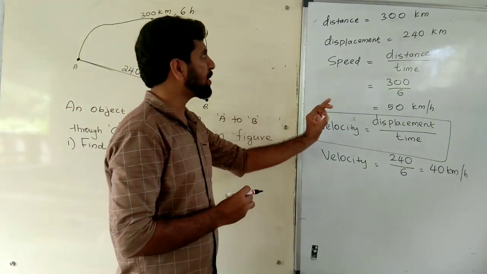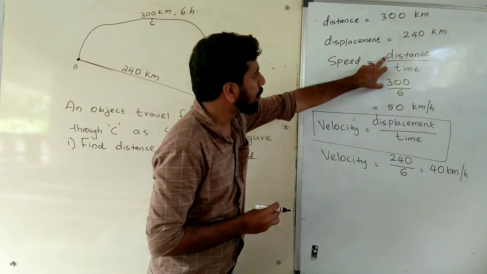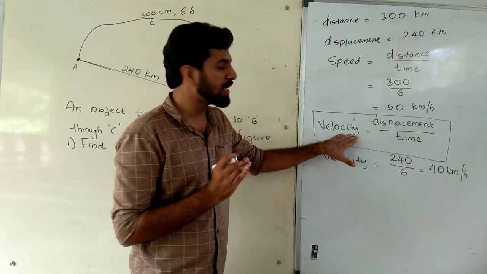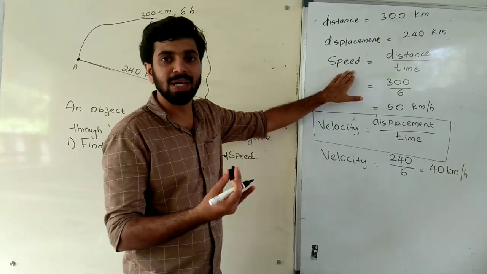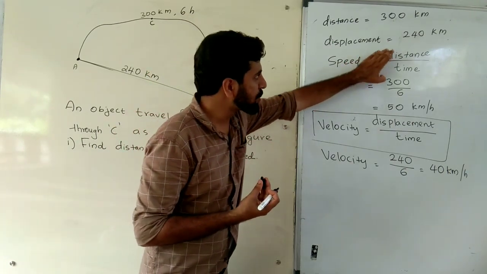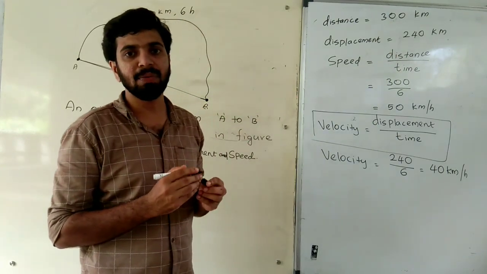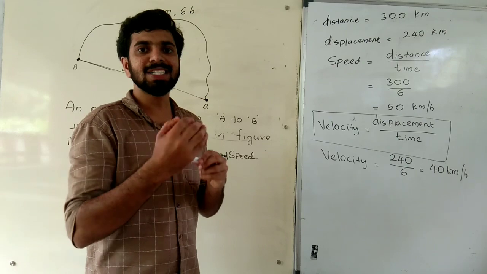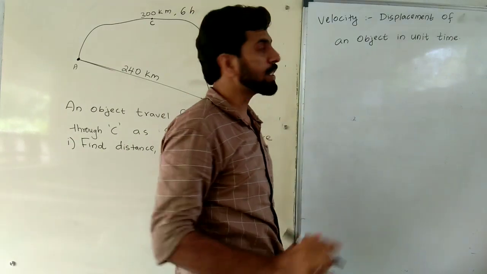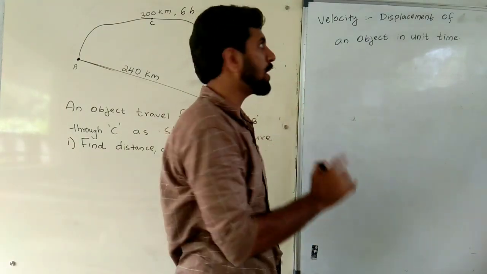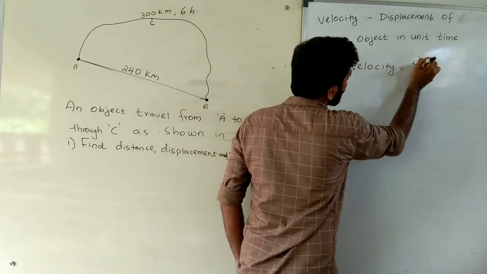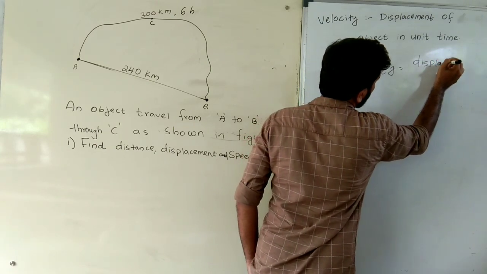The simple difference between speed and velocity is that here we give distance, here we give displacement. Another difference is that velocity is a vector quantity, speed is a scalar quantity. It will be discussed in our next classes. Speed is distance by time, velocity is displacement divided by time. Velocity of an object is the displacement of an object in unit time. What is the equation for velocity? Velocity is equal to displacement divided by time.